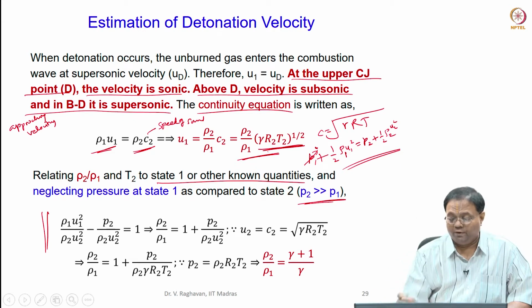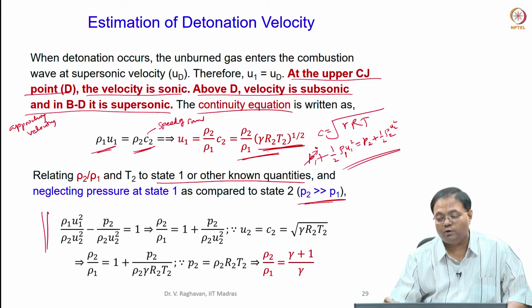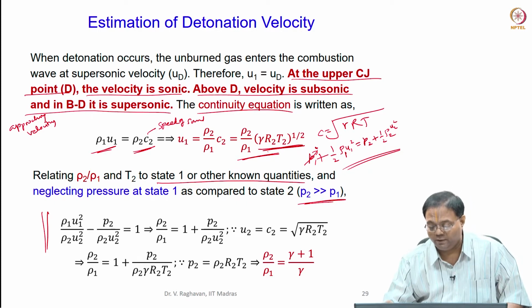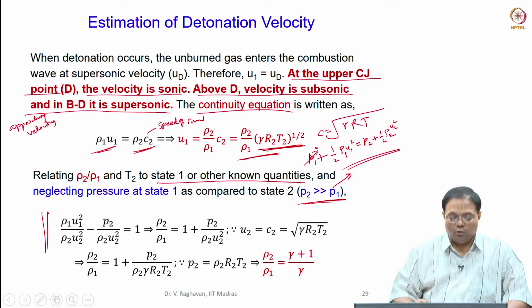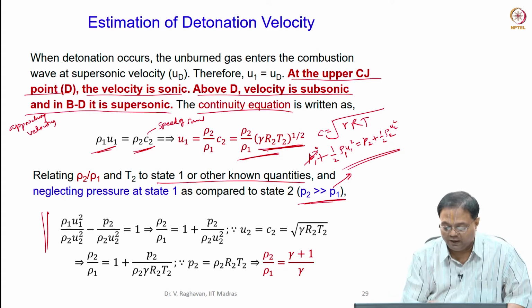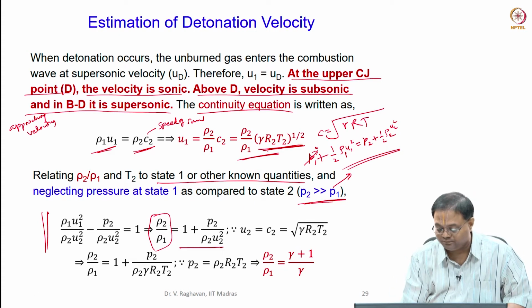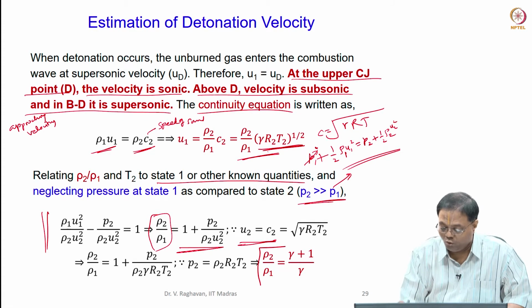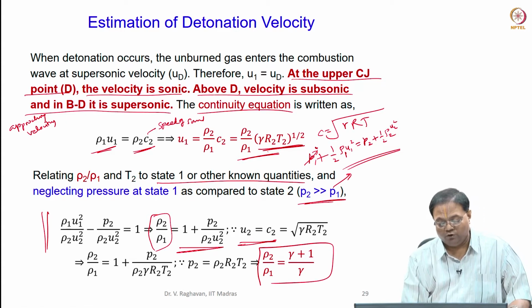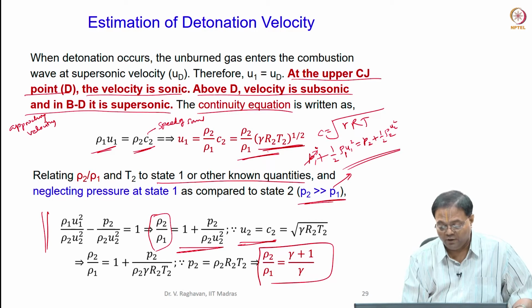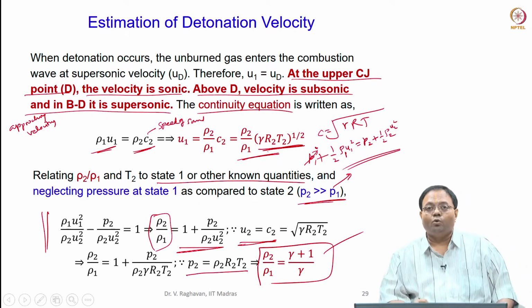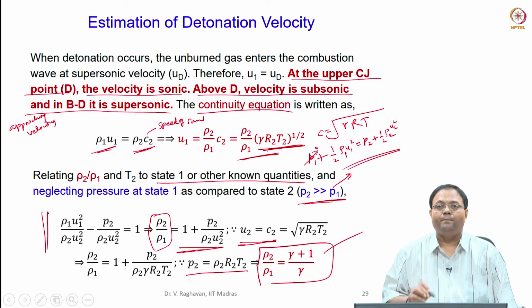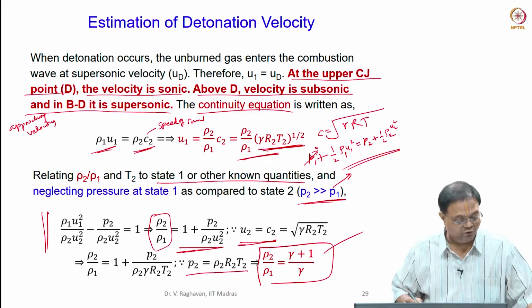Okay. So momentum equation: P1 plus half rho 1 U1 square equal to P2 plus half rho 2 U2 square. By this assumption, I say P1 is equal to 0. So I can write this. From that I can get the value of rho 2 by rho 1 as this. Now U2 is equal to C2. So using that I can write rho 2 by rho 1. Then using the definition of Cp etc. plus the equation of state P equal to rho RT, I can get a simple formula for rho 2 by rho 1 as (gamma plus 1) by gamma. So you can just use it, very simple derivation here.